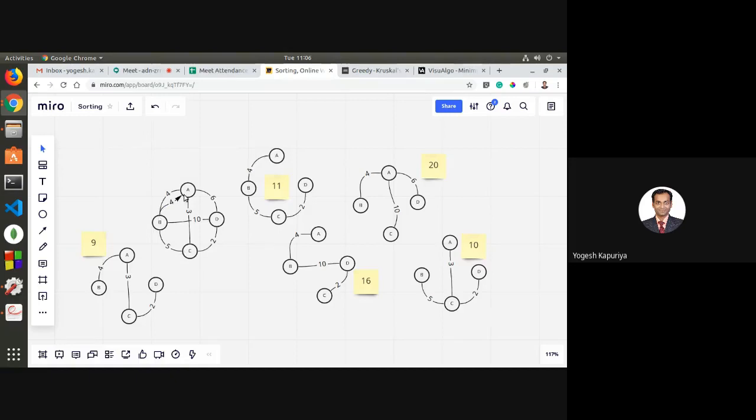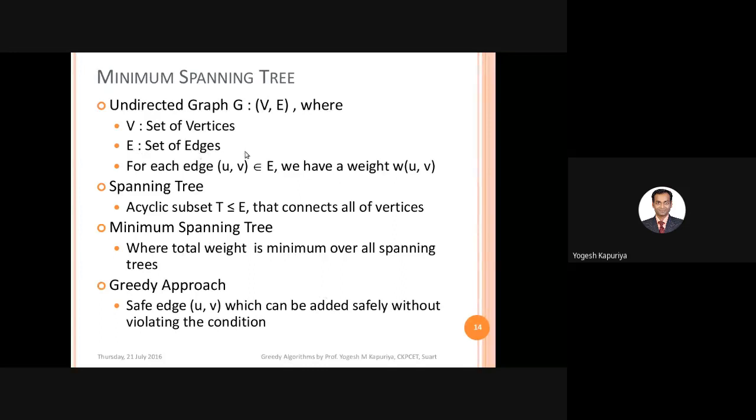So here now it's BA, and if you have the reverse one, then it is AB. So in that case, AB and BA are different. But when you have an undirected graph, then AB and BA are same. So AC and CA are same. So if you see from that perspective, we have 1, 2, 3, 4, 5 and 6 edges. So that represents the set of edges.